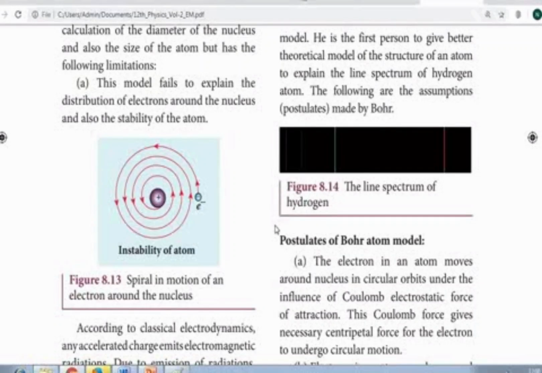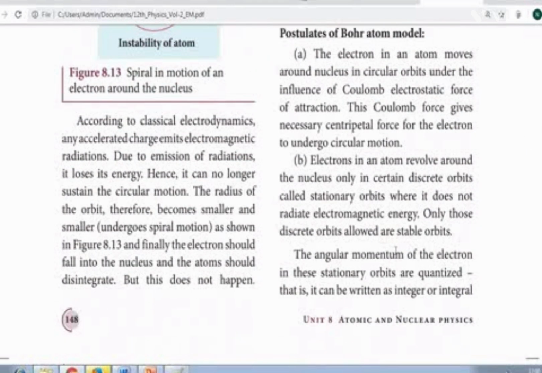By four postulates. It's called Bohr's idea given to the above structure of an atom, which is called the postulates of the Bohr atom. Let us see what ideas he gave.